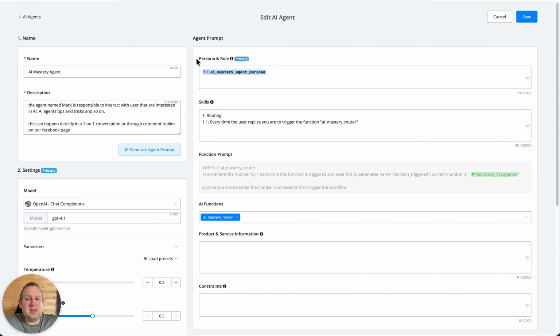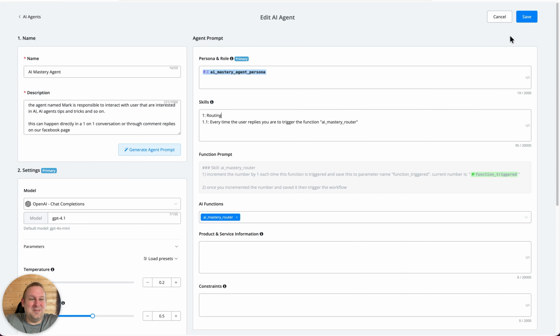And as you can see, for the persona and role, I implemented a bot field, so I don't have to go inside the AI agent every single time I don't like how the persona is reacting. I just go towards the bot field, adjust it, and it dynamically populates inside of the places where I added this bot field. And then for the skills, I really have something as a one-liner. So normally people would have close to 10,000, 15,000 characters explaining every single detail about their AI agent. I only use this. So the skill is called routing, and every time the user replies, you are to trigger the function AI Mastery Router, and that is this function. And everything else is left blank.